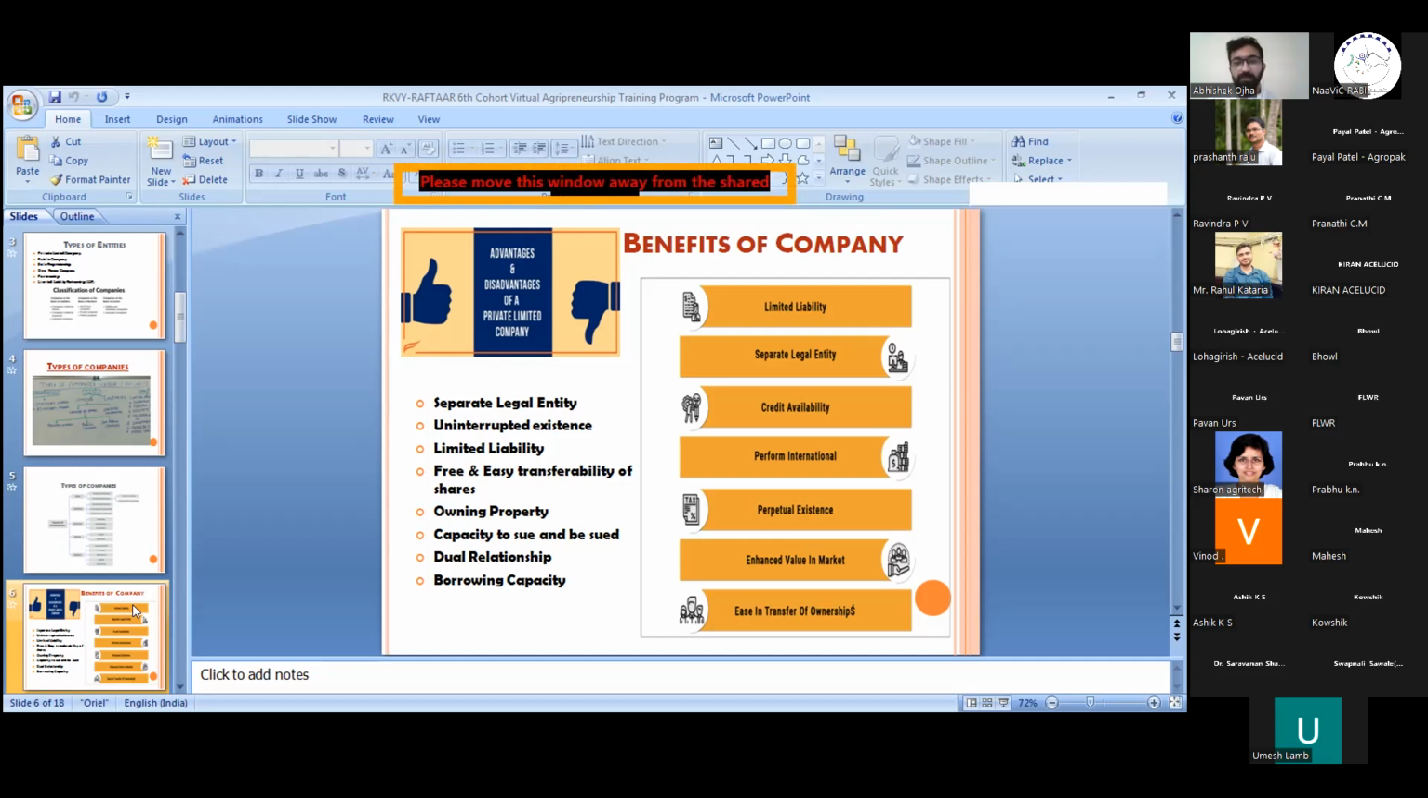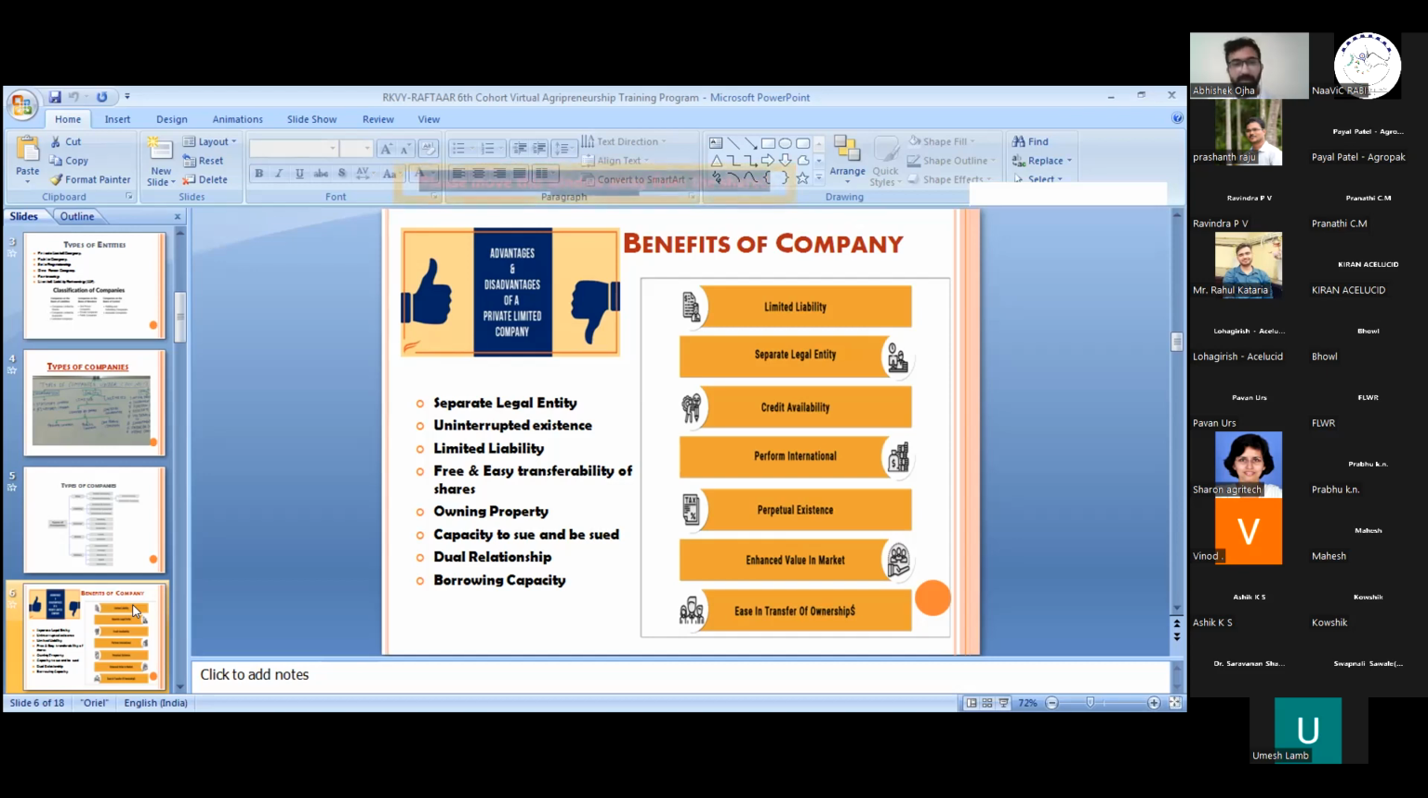There are relationships, because the company has its own relationship with the public and with the directors, and the directors have their own relationship with the company. So there is a dual basis of relationship in the company. Next is the borrowing capacity.